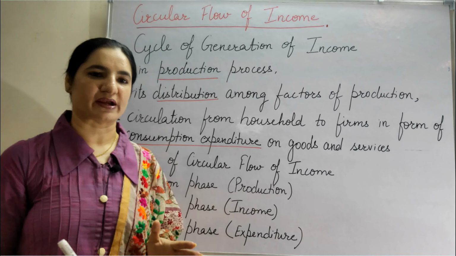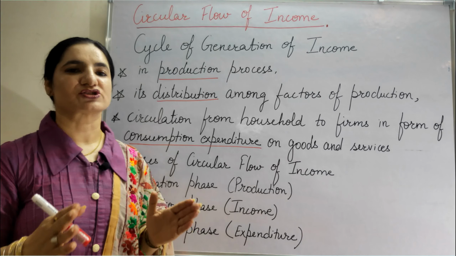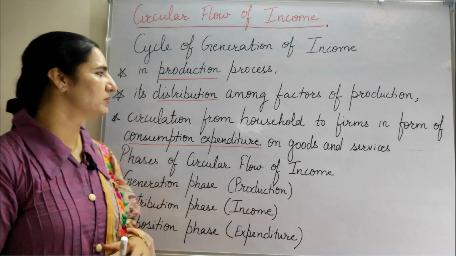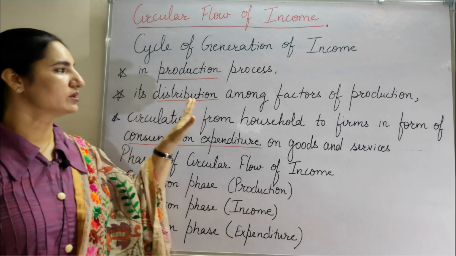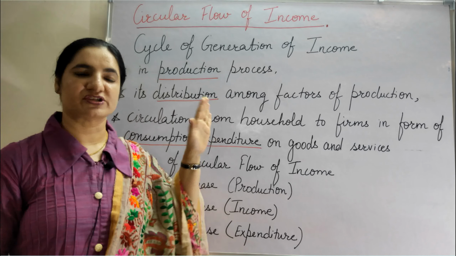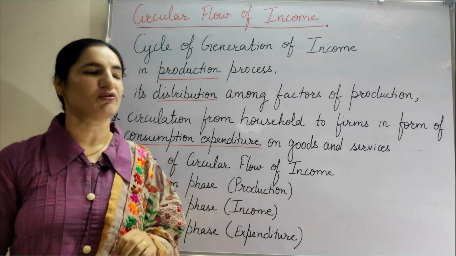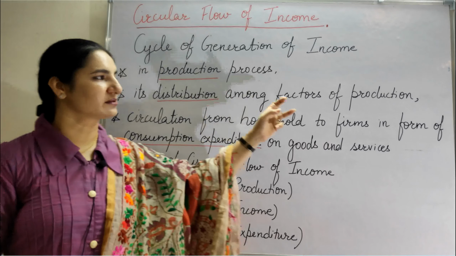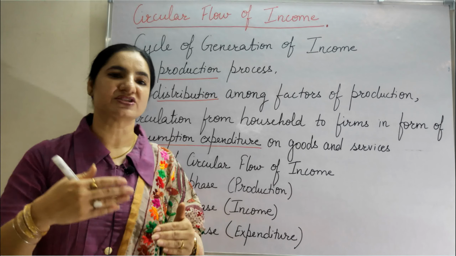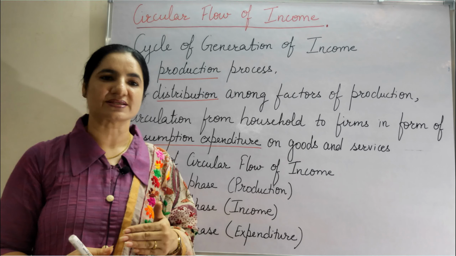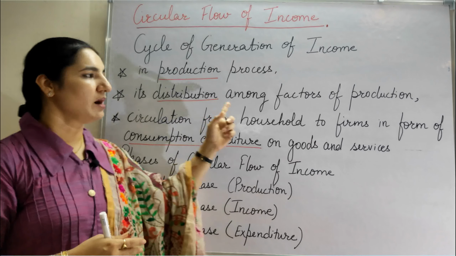Because of these four factors of production, the production process becomes complete. Then there is distribution of the income generated through these four factors amongst the